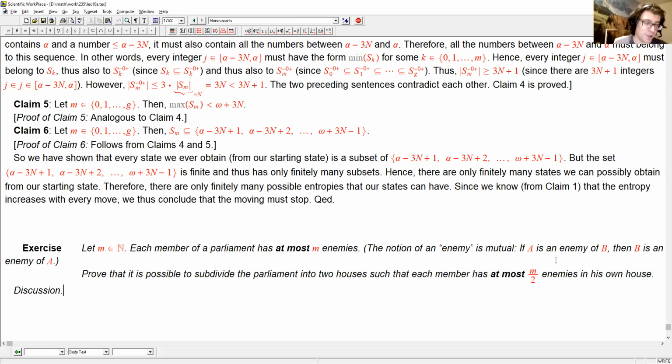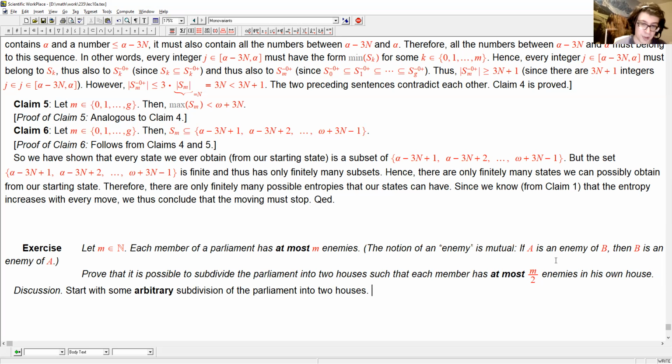So how does this work? This is a problem where there is no visible process or movement or algorithm involved. So it's not quite clear where to find a monovariant or for what to find a monovariant. Nevertheless, you can find a monovariant. You just have to first find the process. So what's the process? We start with some arbitrary subdivision of the parliament into two houses. For example, you can just put everybody in house 1 and leave house 2 empty.